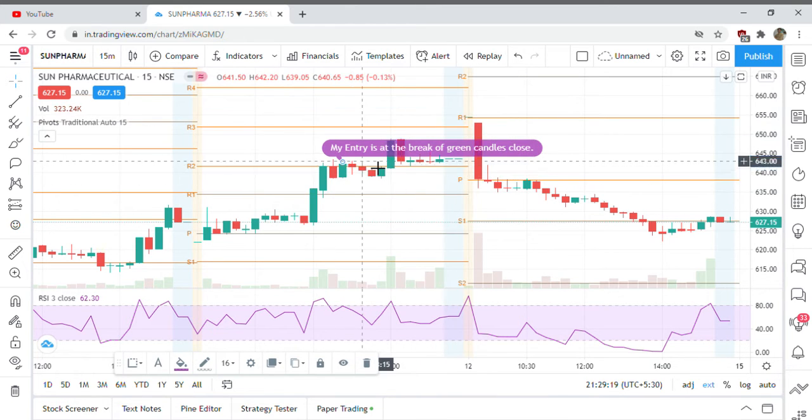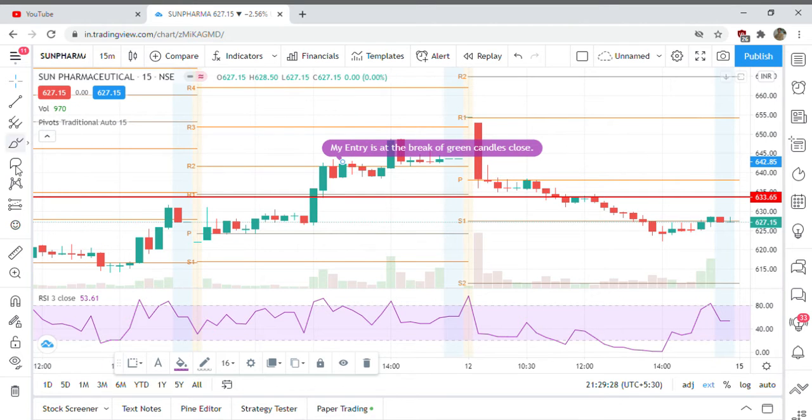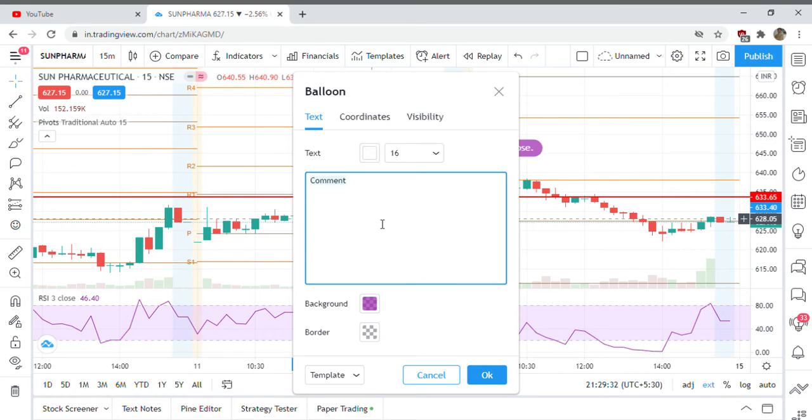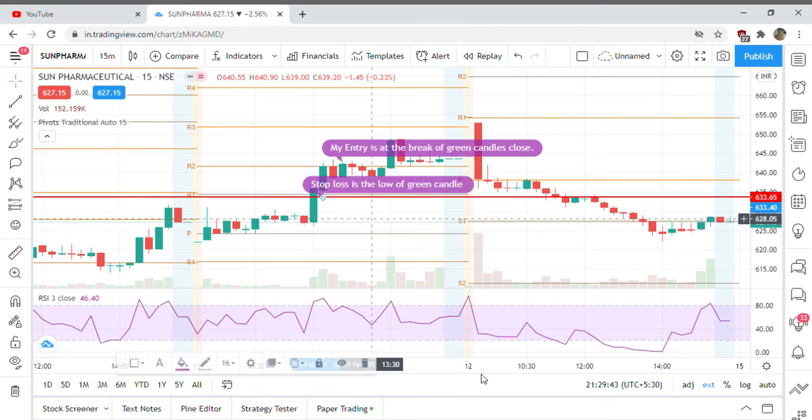Now I have to place a stop loss. Stop loss would be here. This would be my stop loss, right here. Stop loss is the low of the green candle.